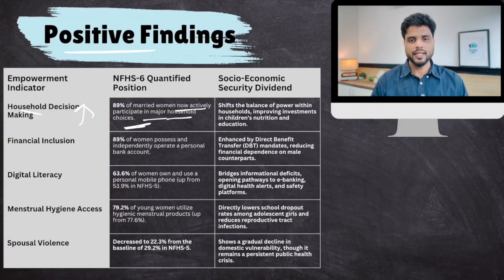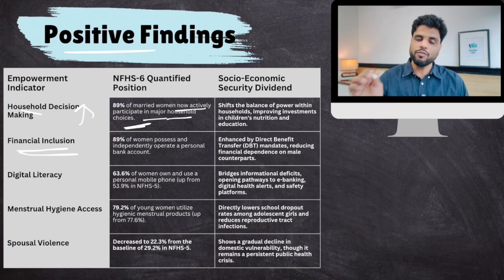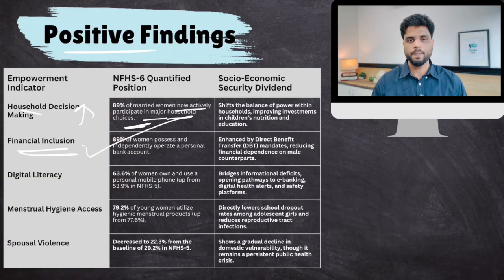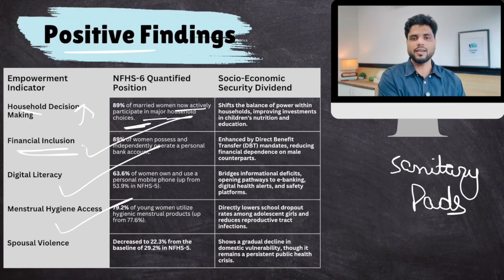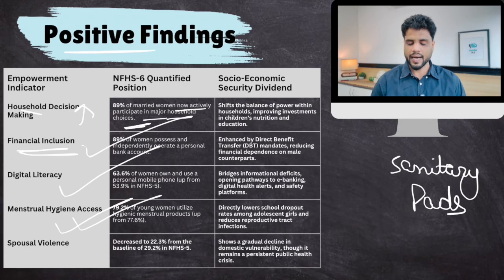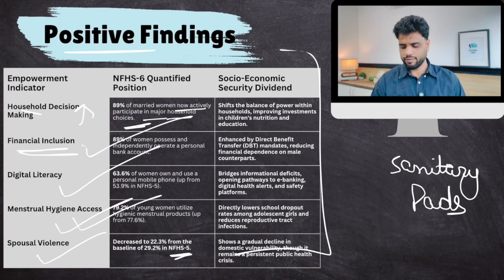Then, because of government efforts, there is financial inclusion. Females have bank accounts. Many of the government subsidies are credited to the bank accounts of females only, not male members. Then digital literacy. Then the government has really done a lot to improve menstrual hygiene. Access to sanitary pads has been increased and promoted by the government. In fact, there was a movie by Akshay Kumar, Bollywood actor, called Padman to promote this. And cases of domestic violence have declined from the previous National Family Health Survey, NFHS-5. So these are some positive findings.